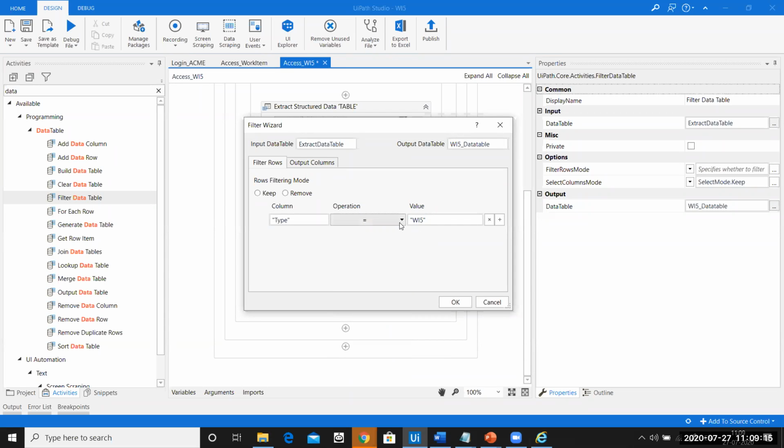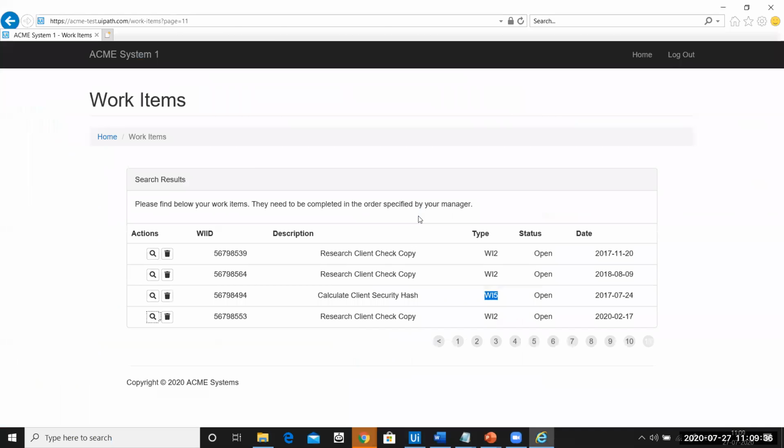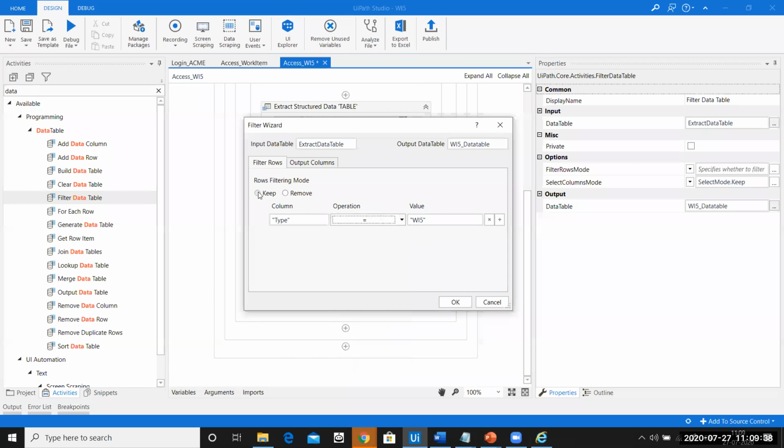But if you see over here, there are a lot of options: greater than, not equal to, less than or equal to, ends with, starts with, contains, does not start with. So it purely depends on the process requirement. But here my process requirement is if the type is equal to WI5, what do I do with it? Do I keep it or do I remove it?